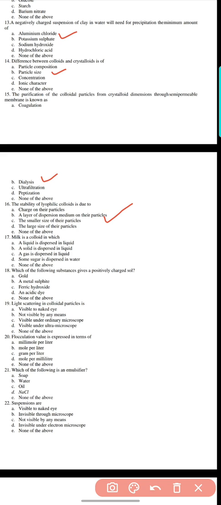Question 17. Milk is a colloid in which: a liquid is dispersed in a liquid, a solid is dispersed in a liquid, a gas is dispersed in a liquid, or sugar is dispersed in water. A liquid is dispersed in a liquid: emulsion colloids.